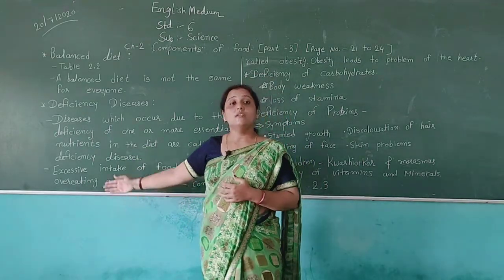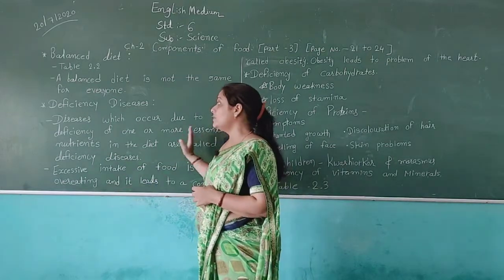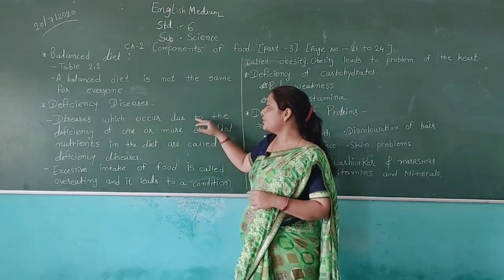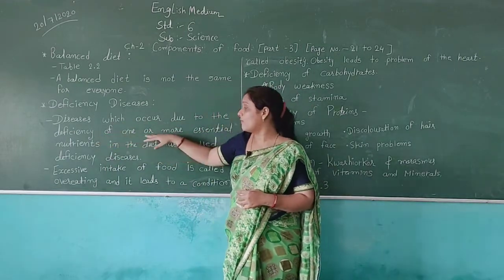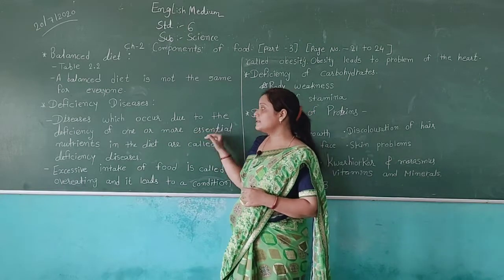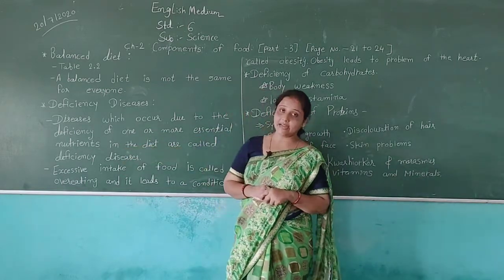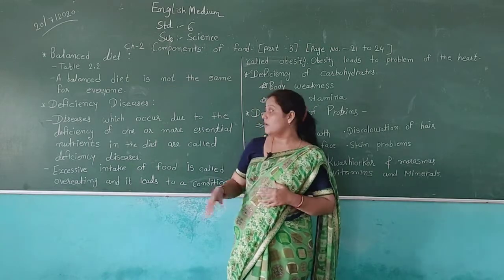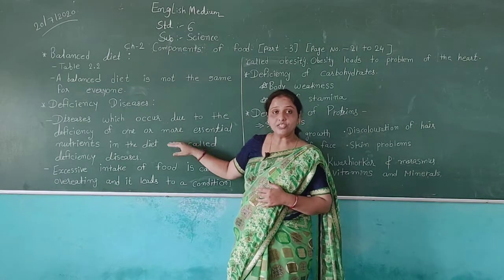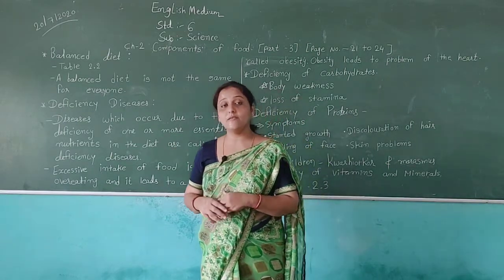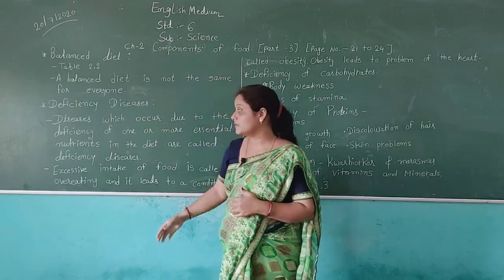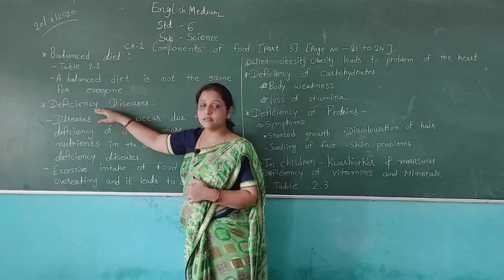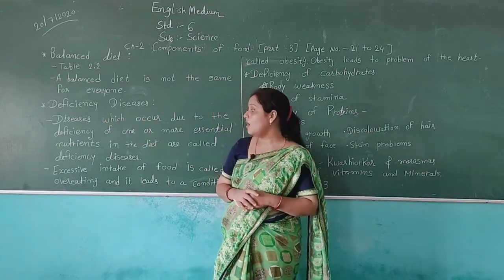In this chapter different deficiency diseases are also given. First, diseases which occur due to the deficiency of one or more essential nutrients in the diet are called deficiency diseases. As I said, if we do not have enough nutrients in our body, then we will suffer from different diseases. This is known as deficiency diseases.